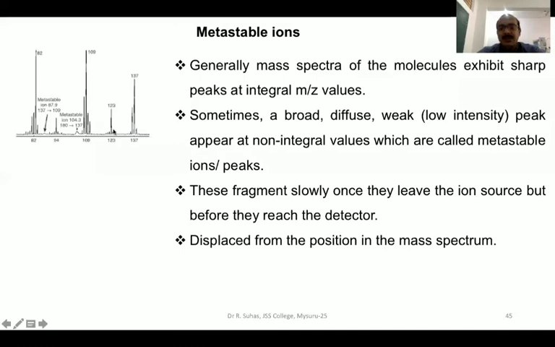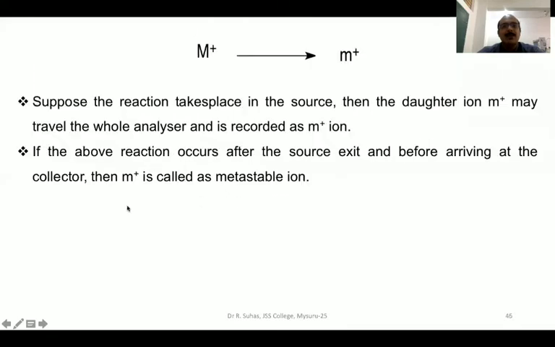But if the ionization does not take place inside the ionization chamber, rather it takes place outside the ionization chamber or between the analyzers, then you will get very broad, diffuse, low intensity peaks, and such peaks appear at non-integral values. They are called metastable ions or metastable peaks.